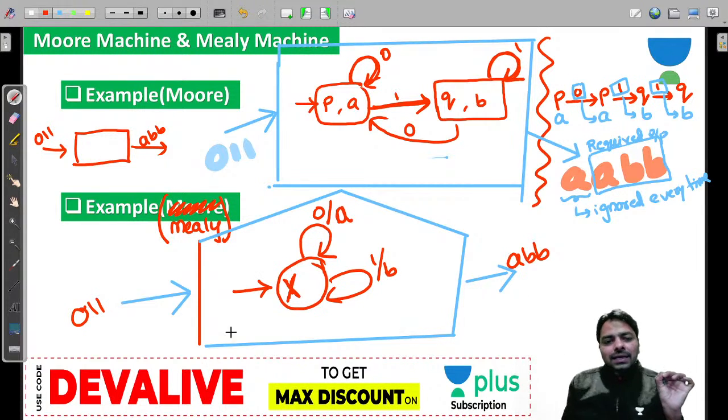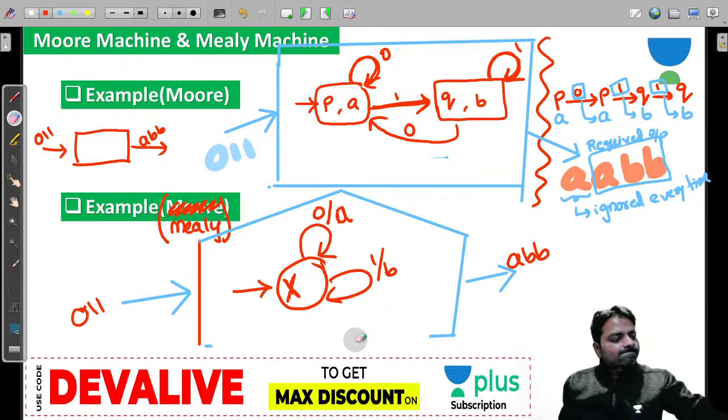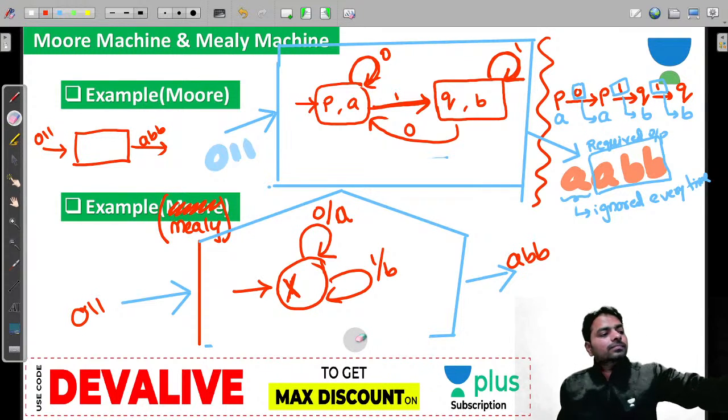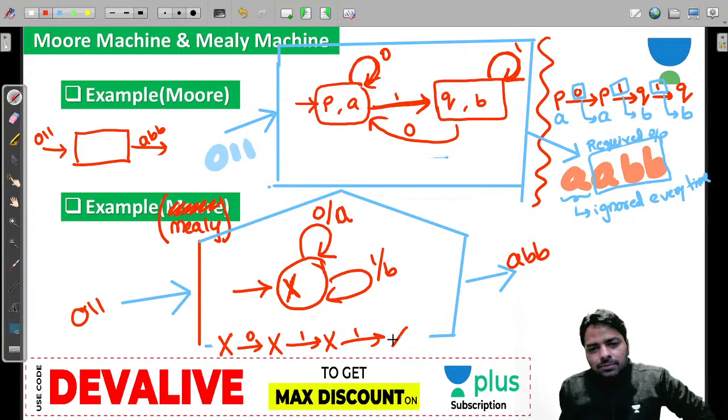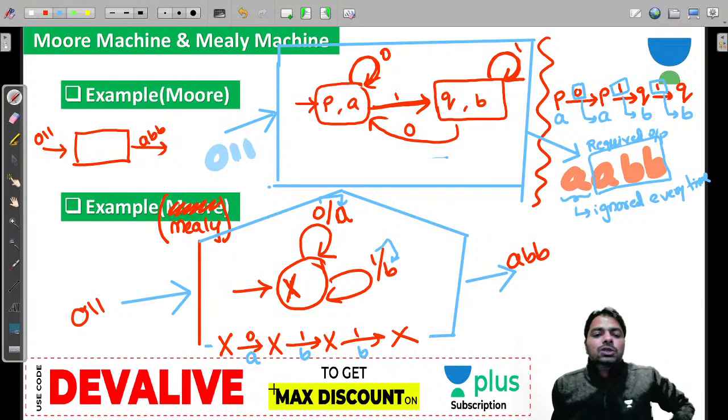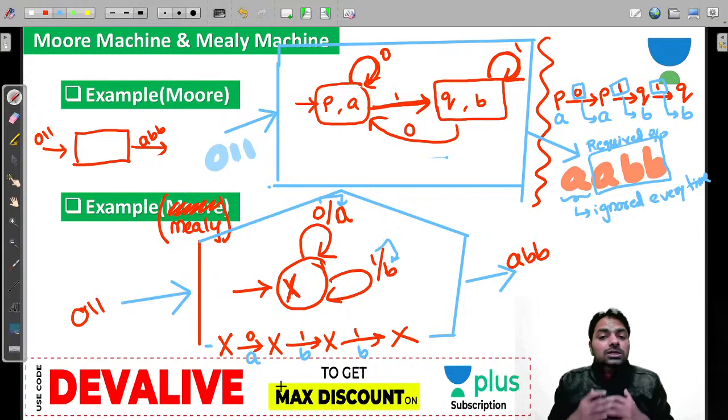So now look at the x. When you read 0, you will go to x. When you read 1, you will go to x. All the time you will go to x. But the output is immediately produced, guys, because on 0 output is A, on 1 output is B. So it is produced immediately because it is associated with the transition. They don't take much time to produce the output because output is associated with the transition. So output is A double B.